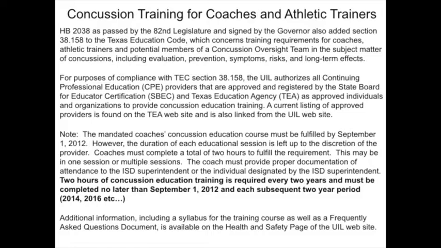For purposes of compliance with Section 38.158, the UIL authorizes all continuing professional education, CPE, providers that are approved and registered by the State Board for Educator Certification, SBEC, and Texas Education Agency, TEA, as approved individuals and organizations to provide concussion education training.